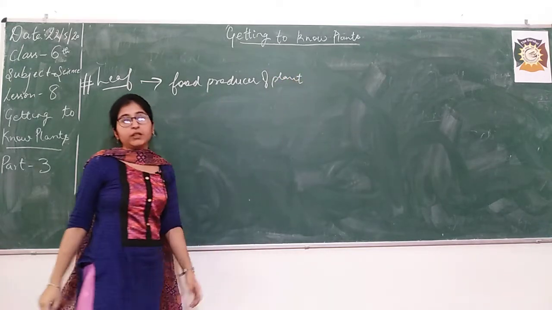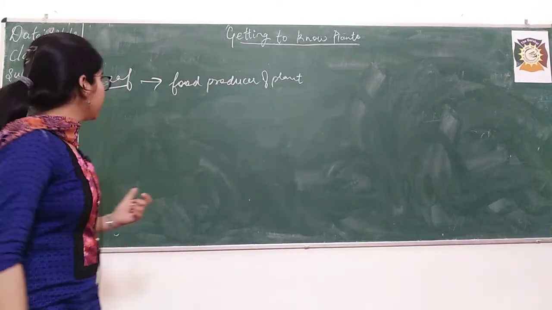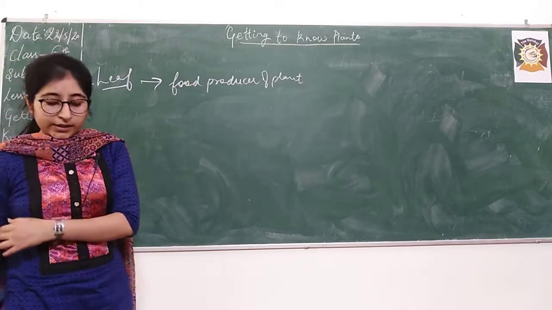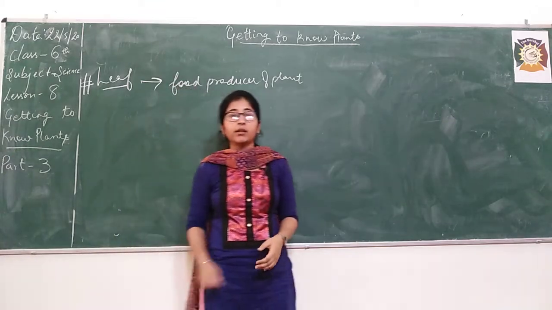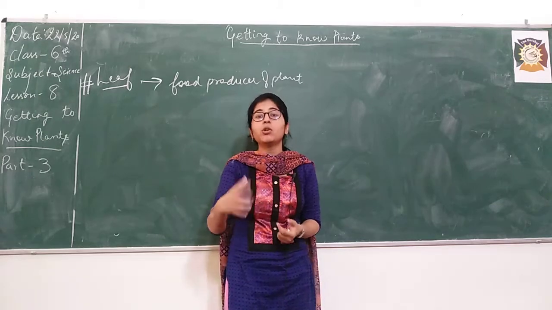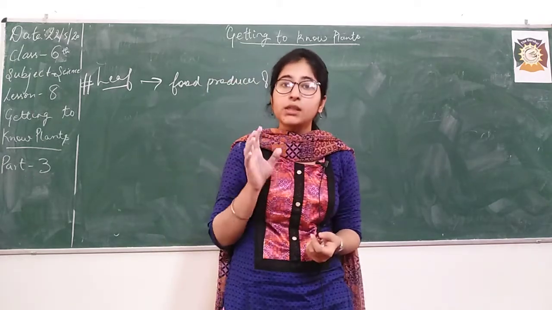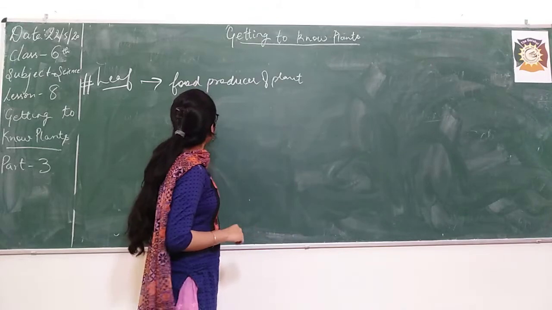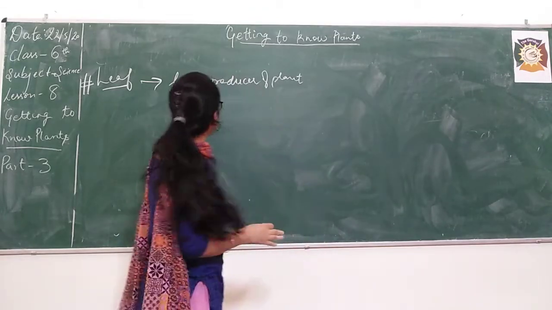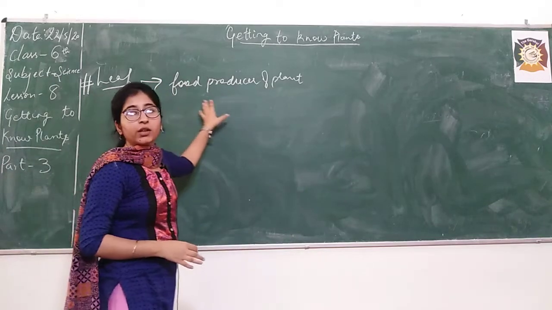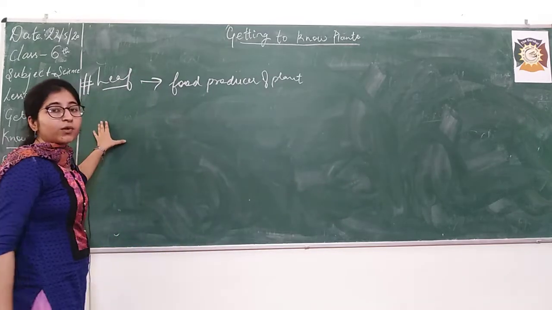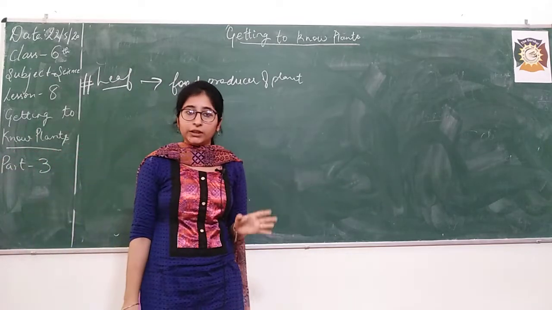Now, what does this mean? Food producer. What is the meaning of it? We have already discussed this, that the leaves do a process called photosynthesis, right? So they produce the food for the whole plant. Leaves produce the food for the whole plant. That's why they are known as the food producer of the plant, right? So after this, we will study some major portions of the leaf.